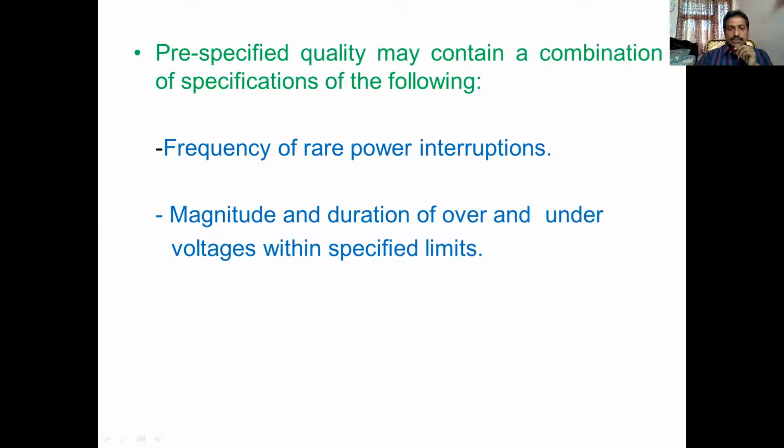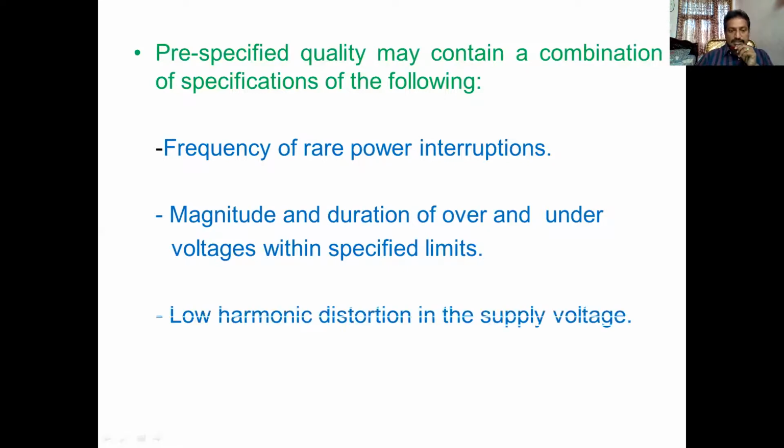If the voltage is 90 to 110%, it's a rated voltage, within specified limits of magnitude. There are two types of variations: short duration and long duration. Short duration means less than 1 minute, and long duration means more than 1 minute. Within those limits, if we send power to the customers, then the quality of the power we are sending is good. Otherwise, the quality of the power is not good. So this is the second important parameter.